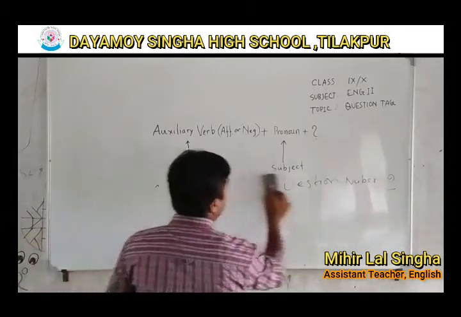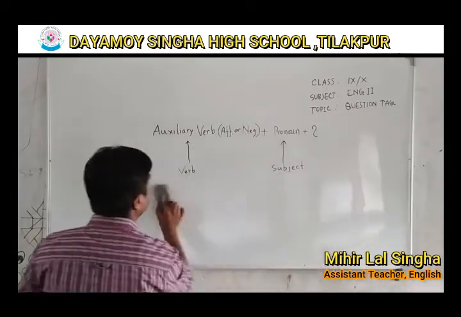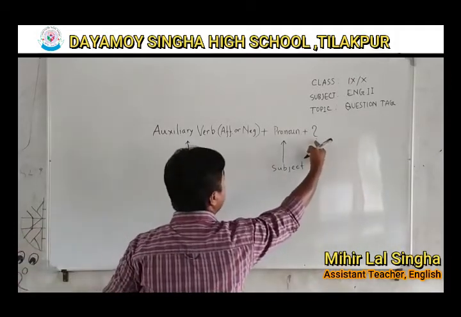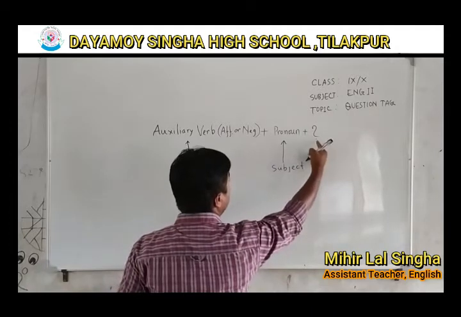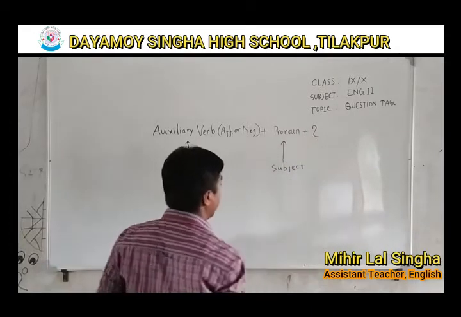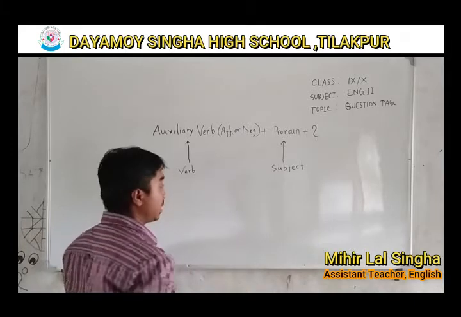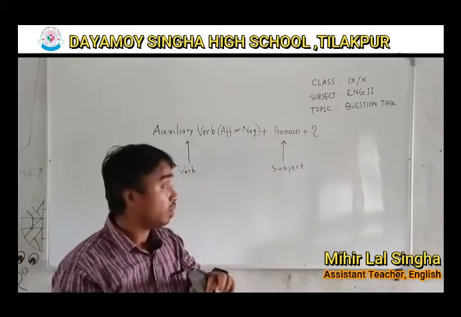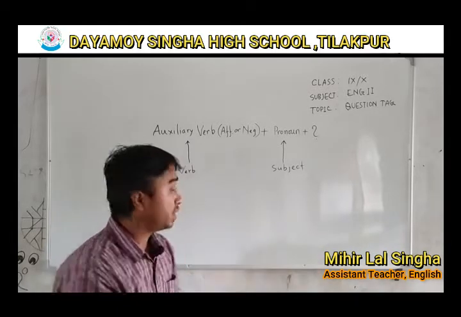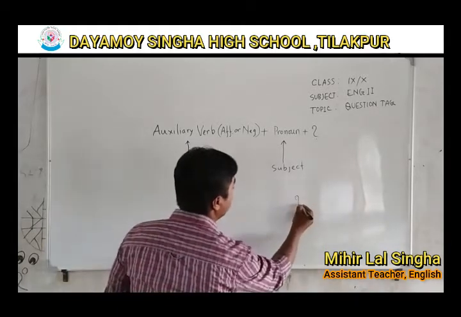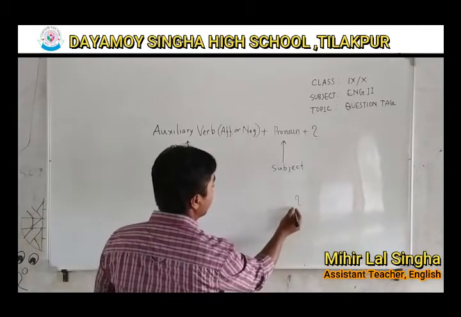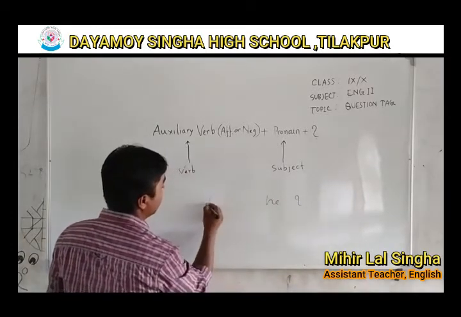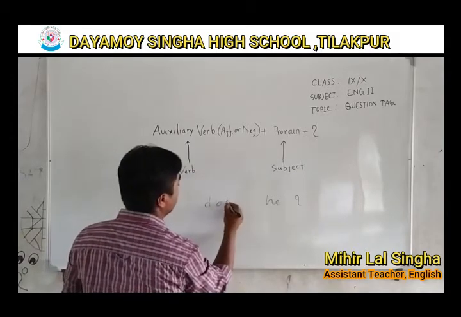Okay, now another tip. As students always forget to put the question mark at the end of their tag question, it is better to solve the problem the opposite way. First of all, put the question mark, then the pronoun, then the auxiliary verb.